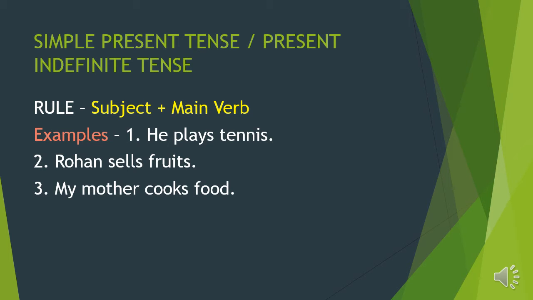Now, the first thing that we have to learn is what is simple present tense. The simple present tense is when you use a verb to tell about things that happen continually in the present, like every day, every week, or every month. The rule of simple present tense is subject plus main verb. For example, he plays tennis. Rohan sells fruits. My mother cooks food.